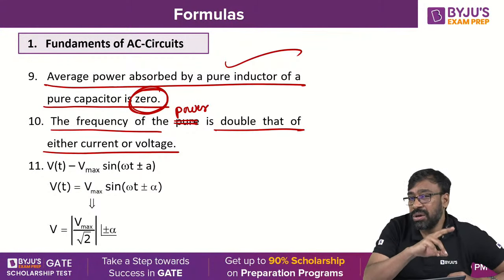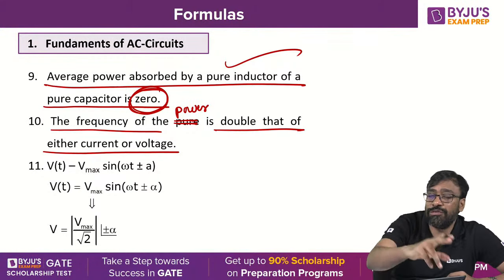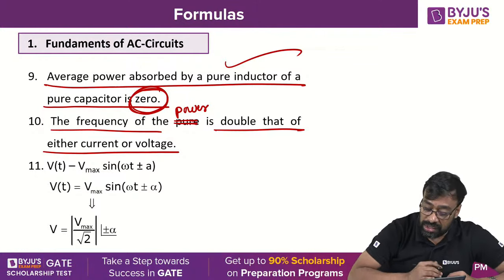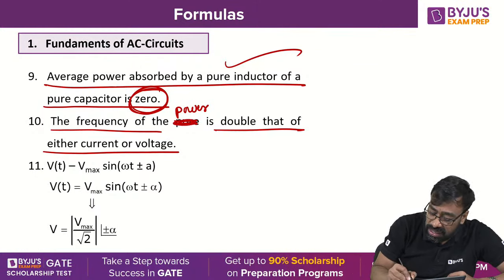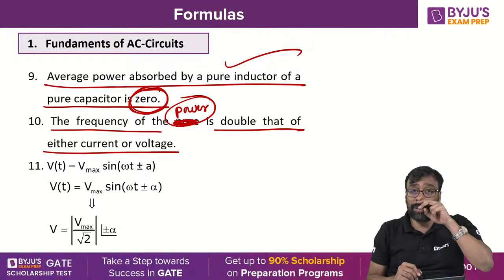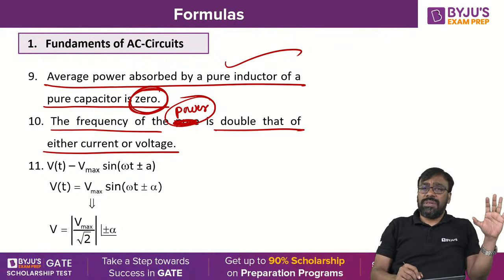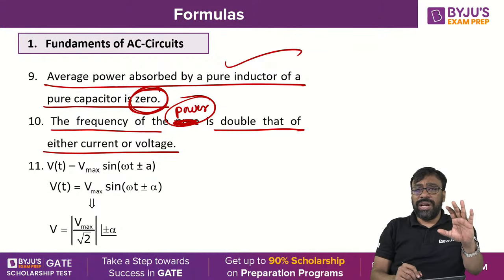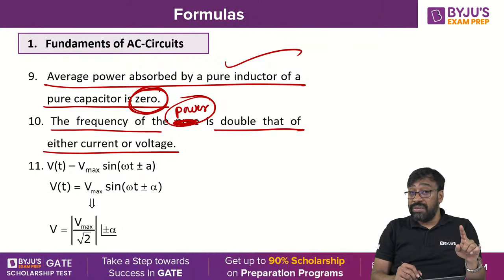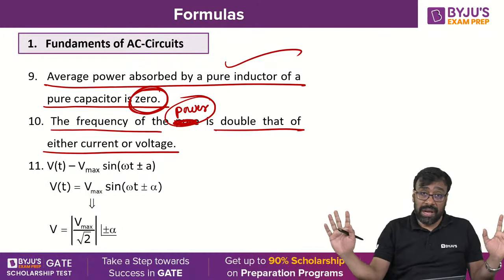But the power frequency is always double that of what? The current and voltage. It's very, very important. Here is a printing mistake, please don't mind. It is a typographical mistake. The power frequency is always twice the frequency of voltage or current. But voltage frequency and current frequency in the entire power system are the same.